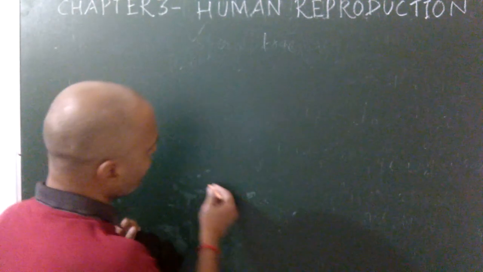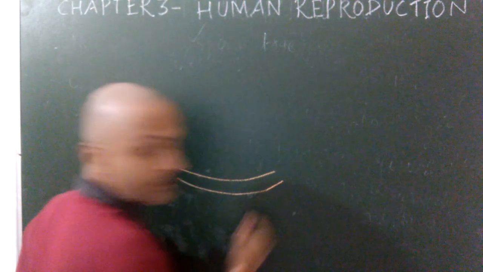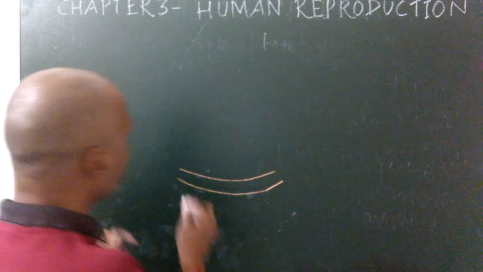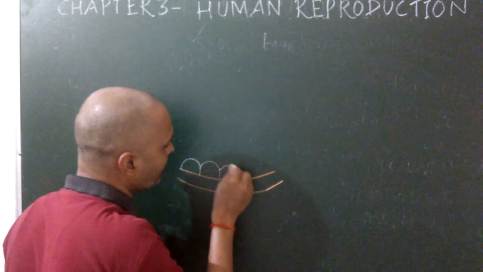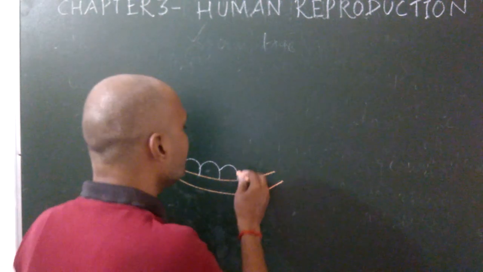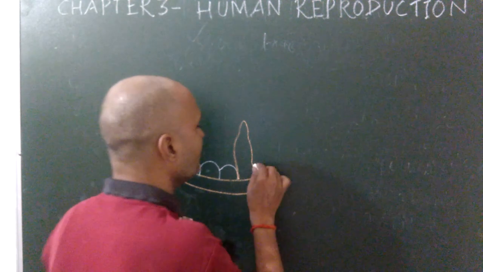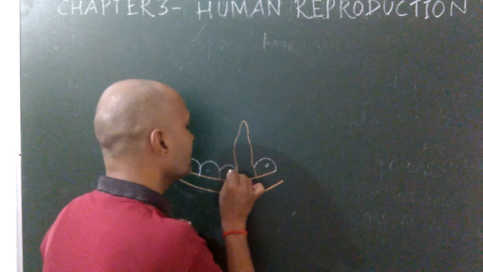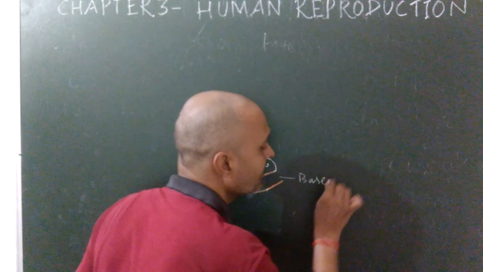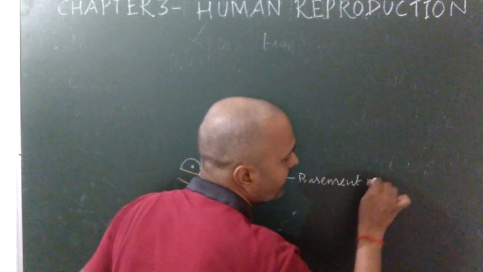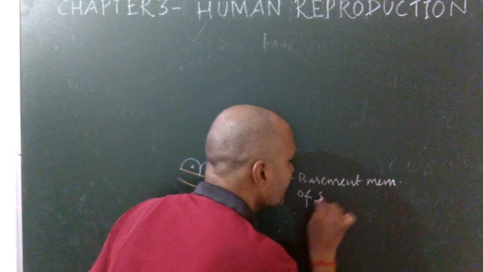Suppose this is the basement membrane of the seminiferous tubules, and this basement membrane contains specialized cells known as spermatogonium. This is the germinal epithelium, and this is the basement membrane of the seminiferous tubules.